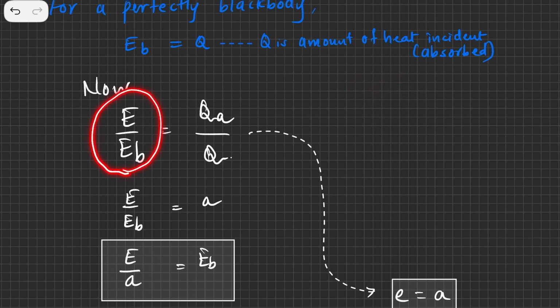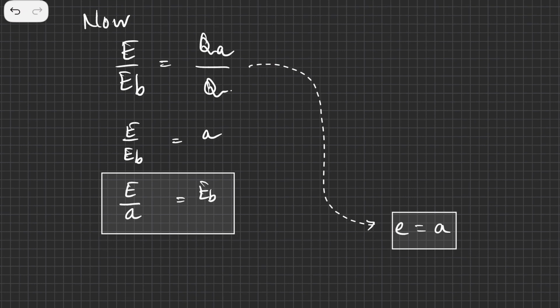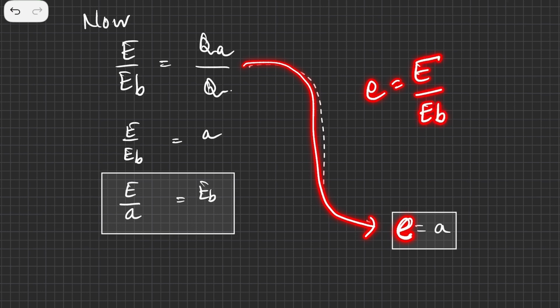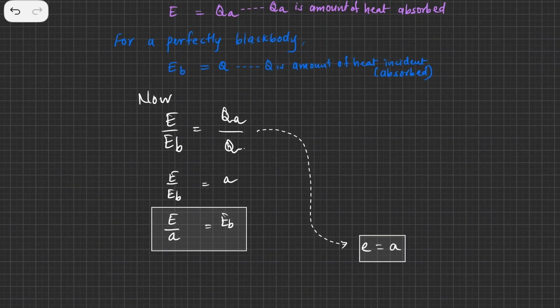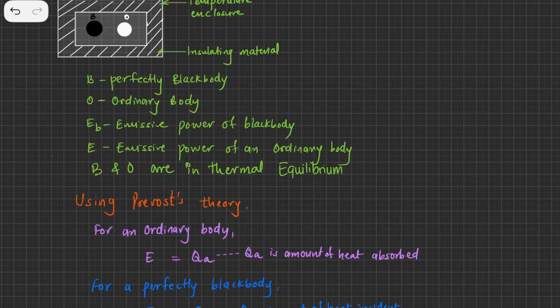Now E upon EB is nothing but what is called the emissivity. So if you can see this, E is the emissivity. Emissivity is the emissive power of an ordinary body to the emissive power of a perfectly black body. Again, this was discussed in some other video. And QA upon Q is nothing but A. So E is equal to A. This is what is Kirchhoff's law. So Kirchhoff's law is very simple. Emissivity is equal to the coefficient of absorption, and this is what the proof is all about.